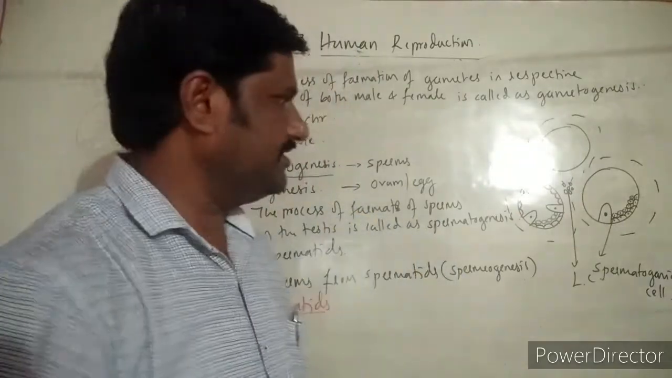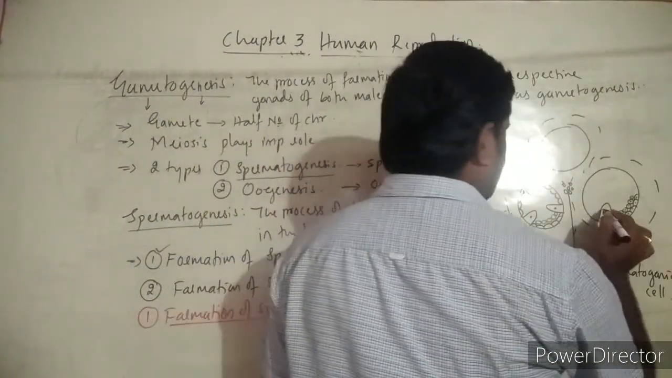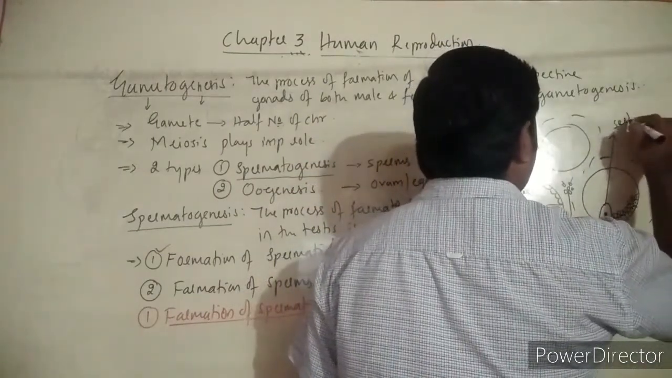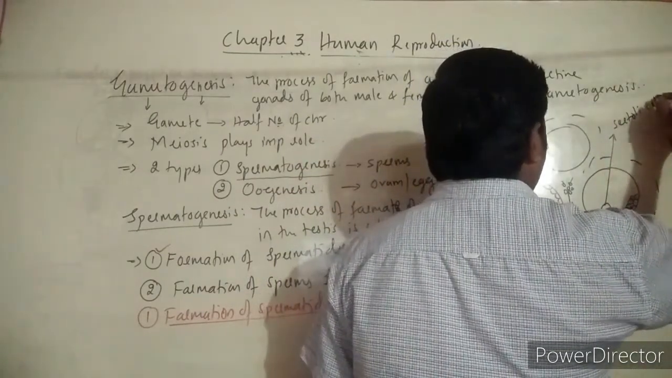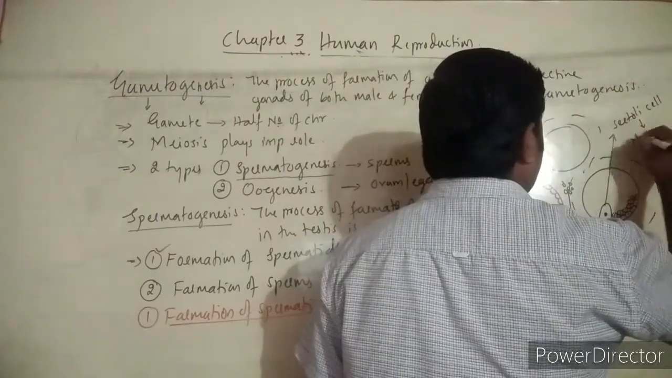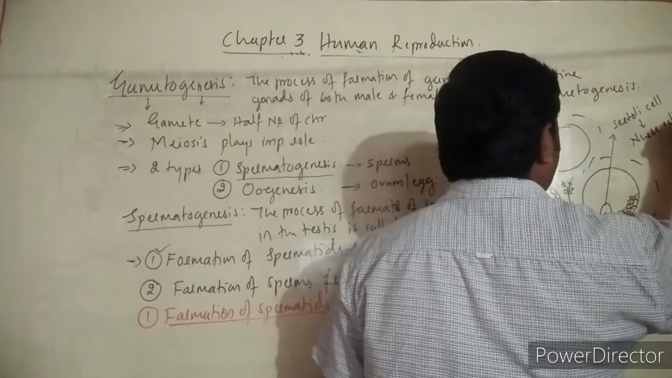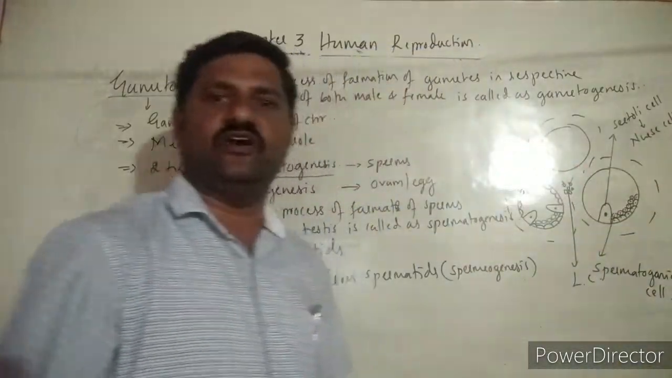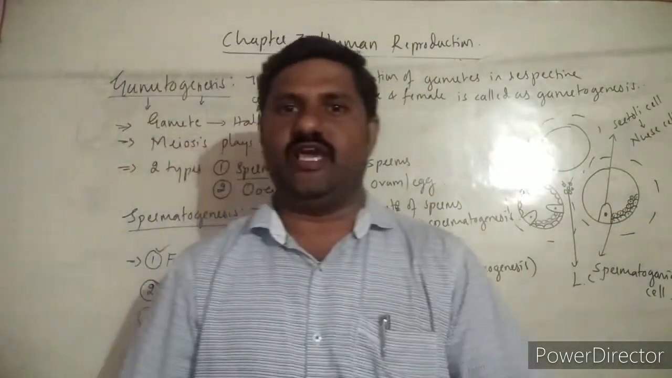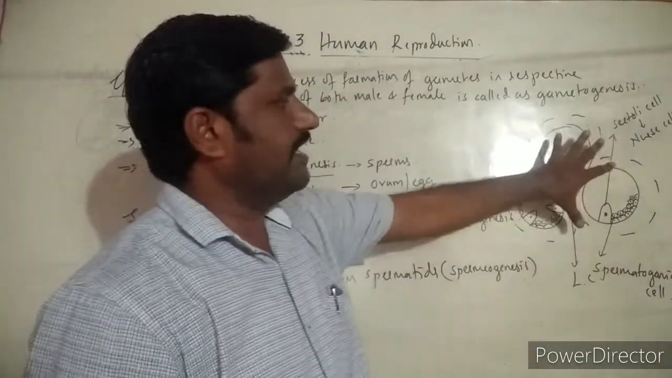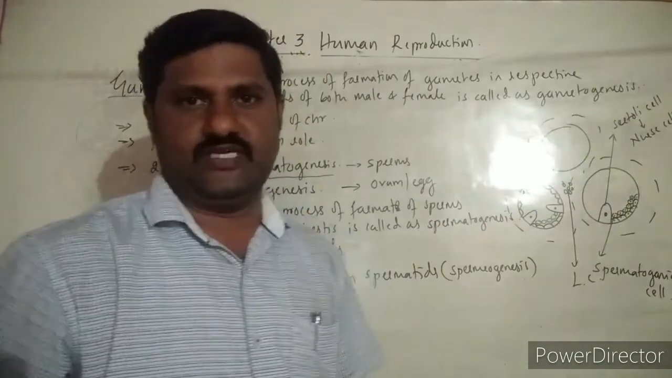Okay, so let us see. This is the cell which is called the Sertoli cell, and this is the nurse cell. Why? Because it helps in the nourishment of developing sperms. It helps in the nourishment of developing sperm. So this is the fundamental idea that we already have, right?